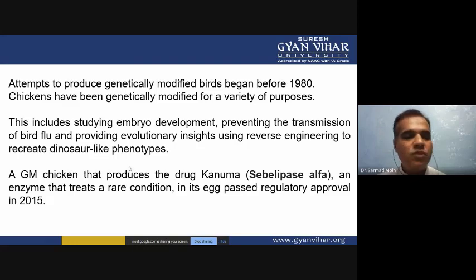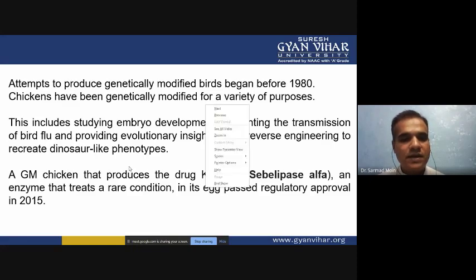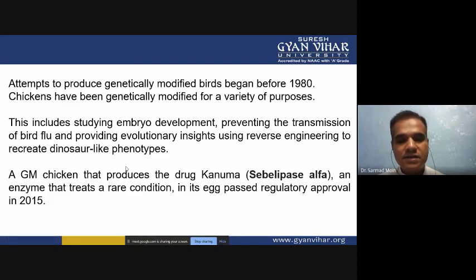So a genetically modified chicken produces the drug Kanuma, sebelipase alpha, an enzyme used to treat a rare condition, in its egg, and it passed regulatory approval in 2015. Kanuma is produced using genetically modified chickens, and this drug is an enzyme.